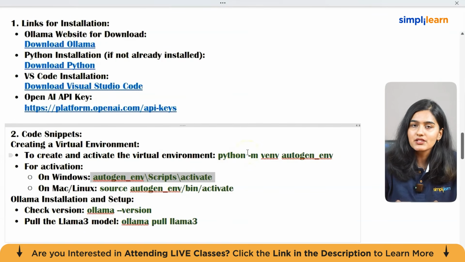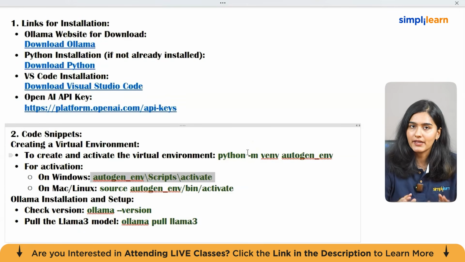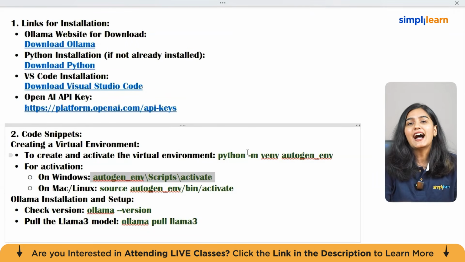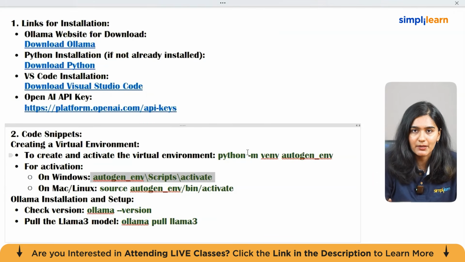So in our case, we are choosing Ollama because it has several benefits. It doesn't require an API key, which is very obvious because it runs locally. There are no token limits, again, because of the local system. And you can work offline also, so it doesn't require an internet connection to be there. And you won't run into quota limits or billing interruptions.